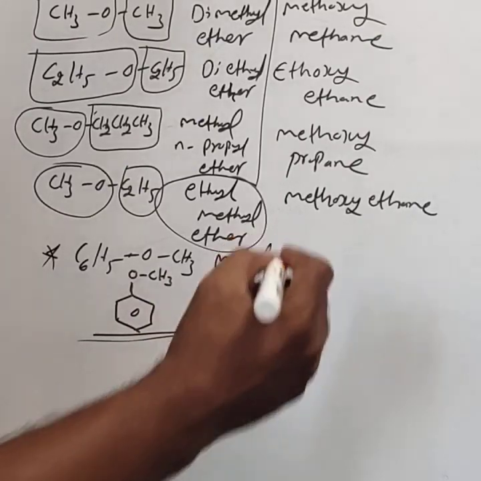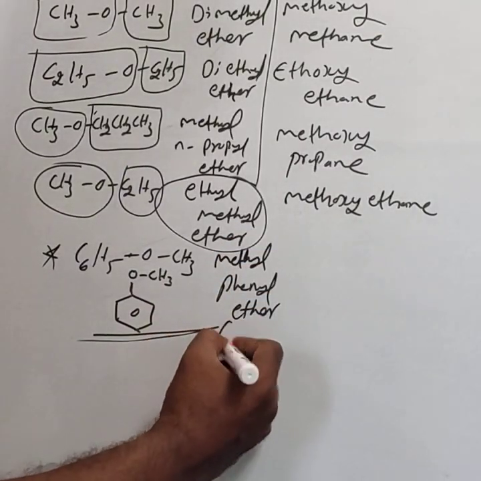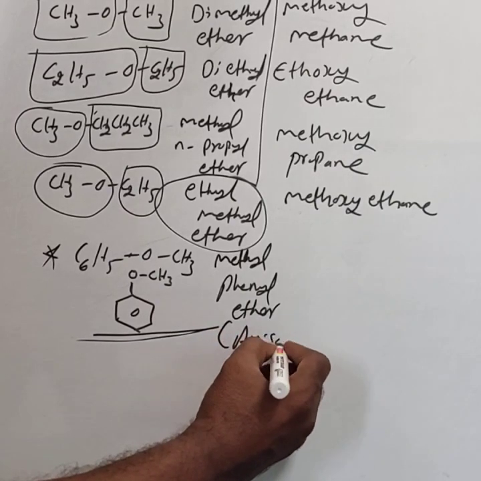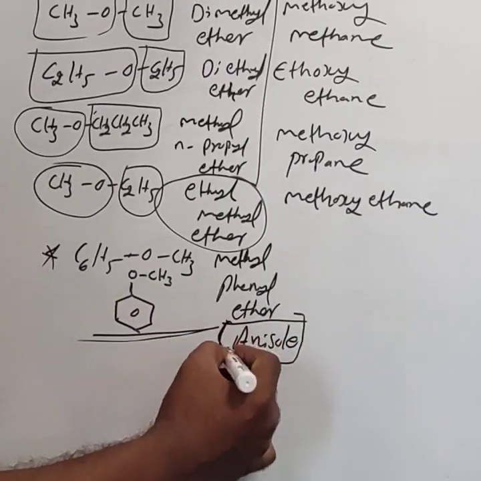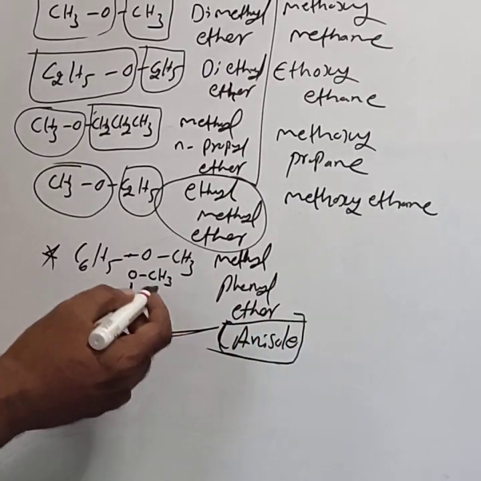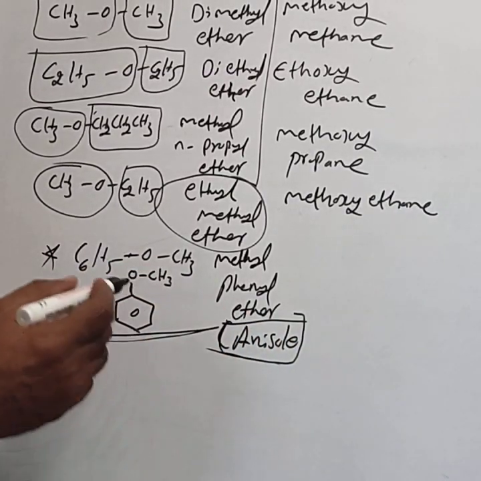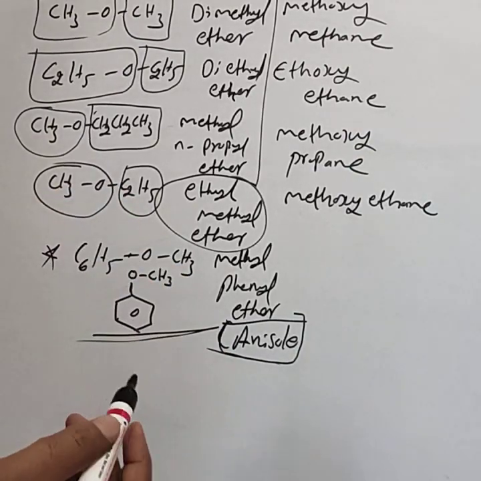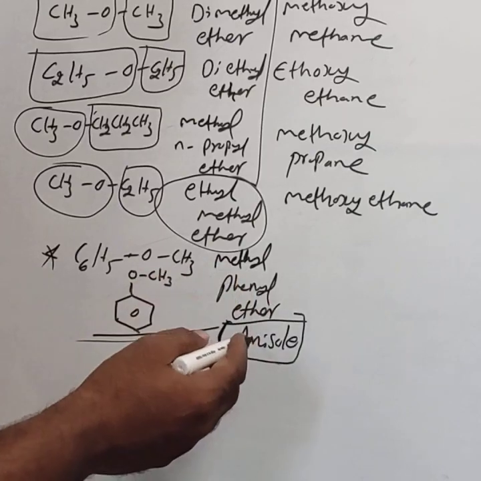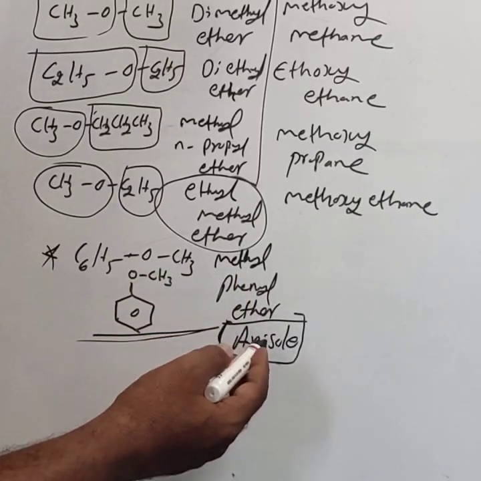Methyl phenyl ether, also called anisole. Commonly we are taking anisole. All the students have to be familiar with this name. The anisole structure is C6H5OCH3. Anisole itself is the IUPAC name as well as the common name.